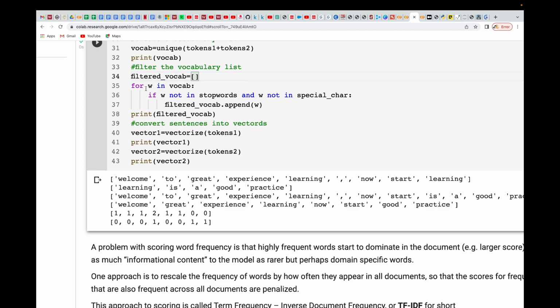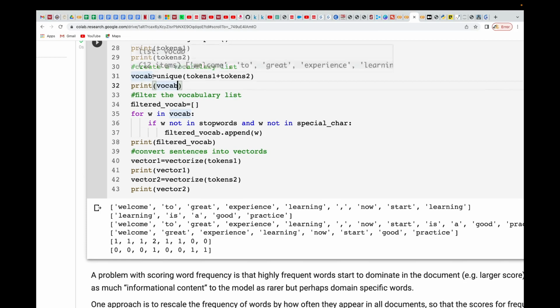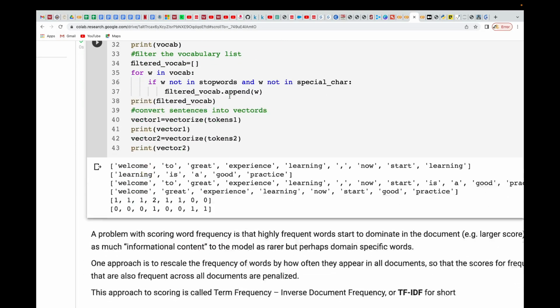Okay, so I'm saying that for w in vocab, the vocab is the unique vocabulary that we have. So for each of the words in the vocabulary, if not in stop words and also if not in special characters, that is, make sure that you have already removed these stop words and the special characters that I've created, then only you can add it to the filtered_vocab. All right, then I'm printing them for you to see.